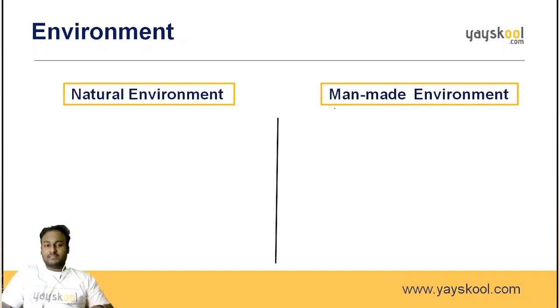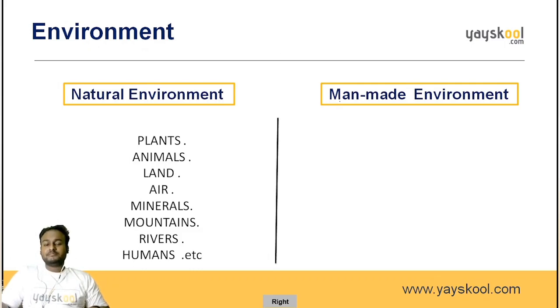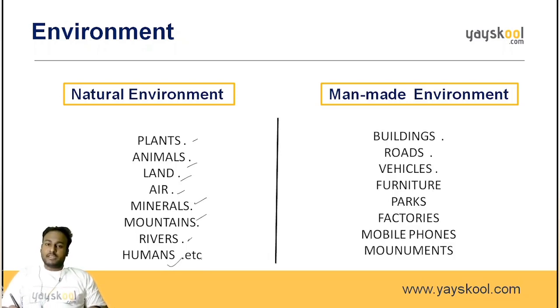So what are the things that are present in the natural environment? Plants, animals, land, air, minerals, mountains and rivers, as well as ourselves, humans. So these all come under our natural environment. So what do you mean by man-made environment? Buildings, roads, vehicles, furniture, parks, factories, mobile phones, monuments. Everything which is made by man is known as man-made environment. Okay, now you understood the difference between the natural environment and the man-made environment.